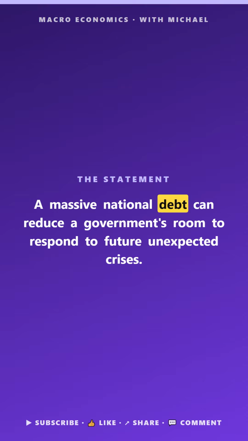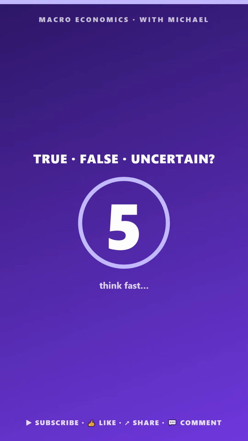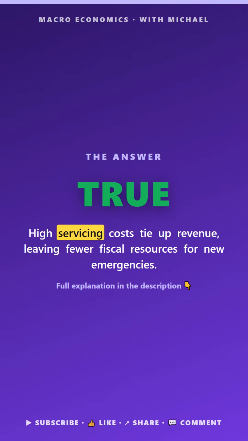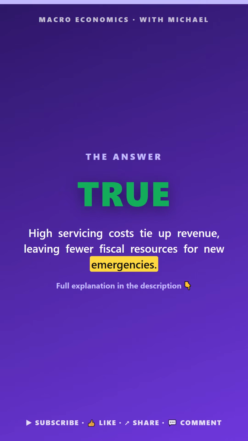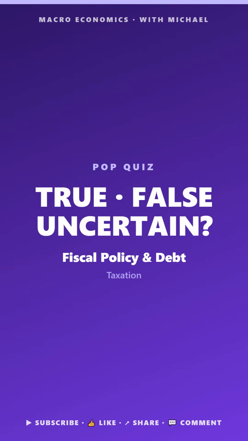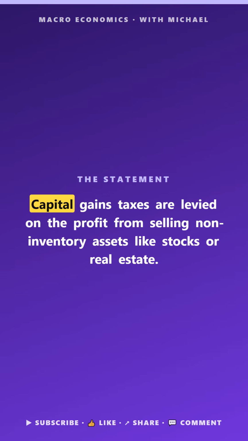True, false, or uncertain. A massive national debt can reduce a government's room to respond to future unexpected crises. The answer is true. High servicing costs tie up revenue, leaving fewer fiscal resources for emergencies.